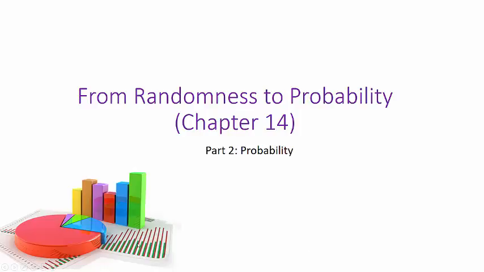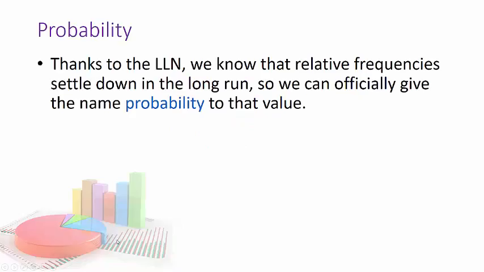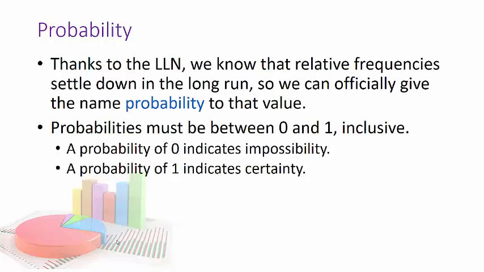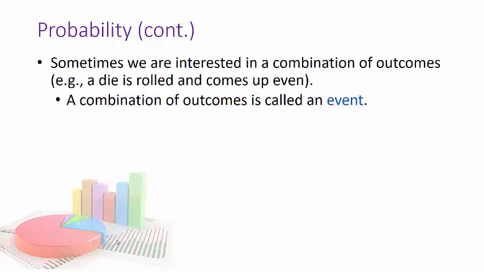Now that we've looked at the law of large numbers, we're going to take a look at probability. Thanks to the law of large numbers, we know that relative frequencies settle down, so that's why we call them probabilities. Probabilities must always be between 0 and 1. It's not 110% that it's going to rain. A probability of 0 indicates impossibility, and a probability of 1 indicates certainty.